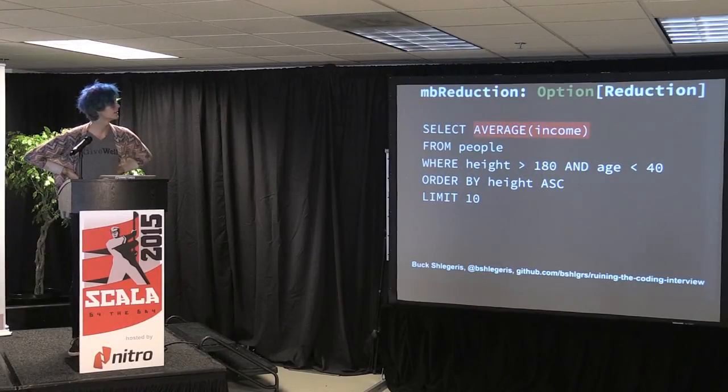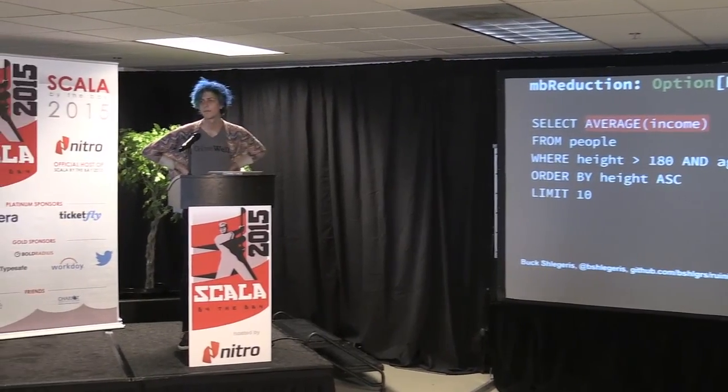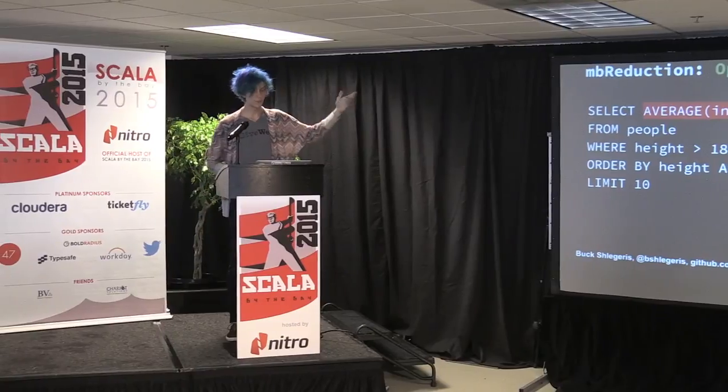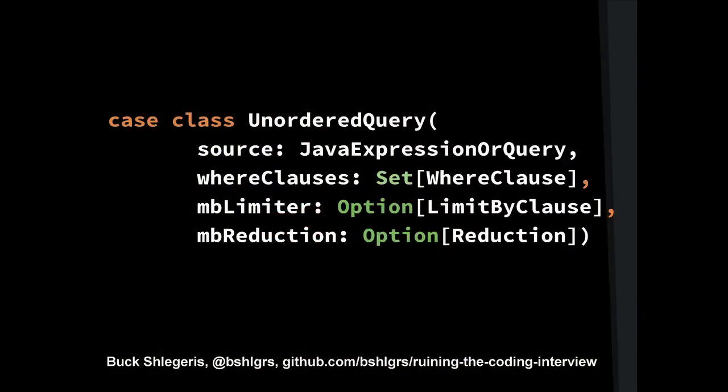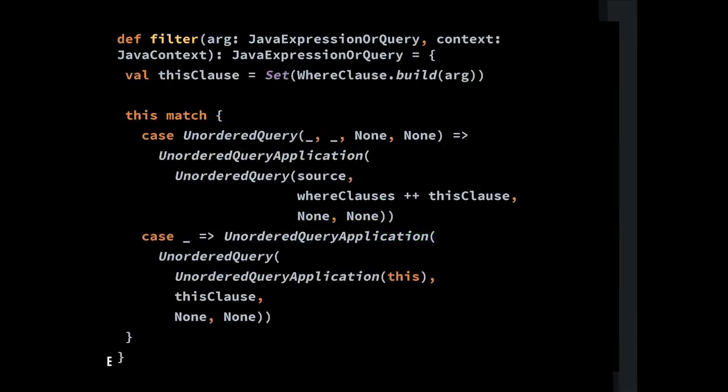Like, what happens in SQL, what's the null case for a reduction there? Star. Yes, star. So it's very possible to just return everything that's in there. So we end up having this case class for an unordered query, which has a source, a set of where clauses, maybe a limiter, and maybe a reduction.